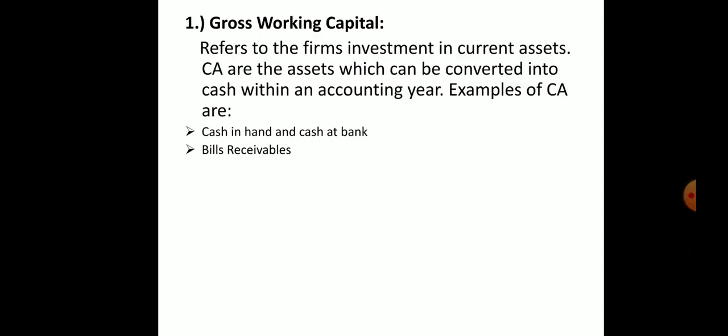So that is called bills receivable. We have that bill, but we have not received the amount. In the future we are going to receive it, within 1 or 2 months of credit we give. That is called bills receivable. So, sundry debtors. What do sundry debtors mean? It is similar to bills receivable, but here it includes the person. If someone has borrowed goods from our company and has not paid at the time of purchase, they will pay that money in the future. That is called sundry debtors.